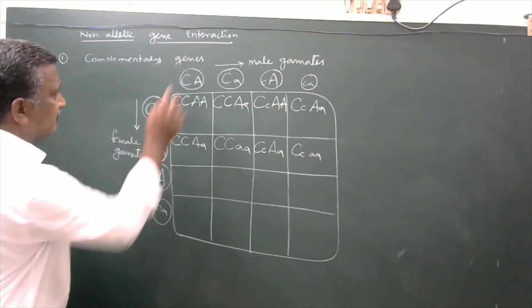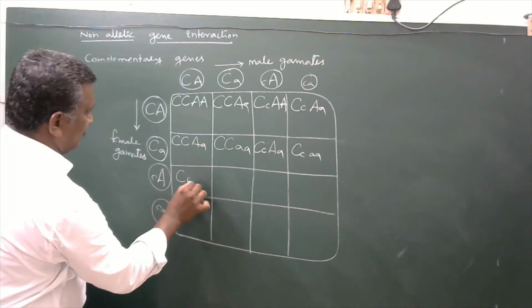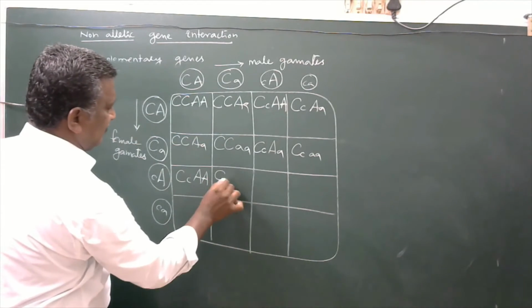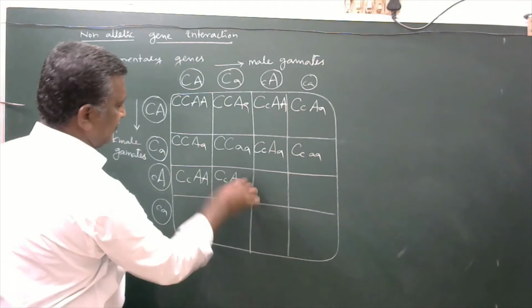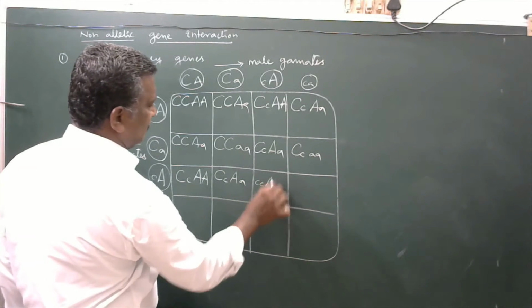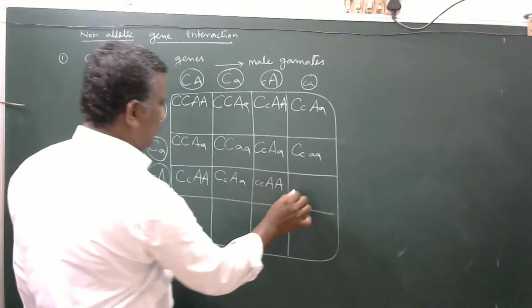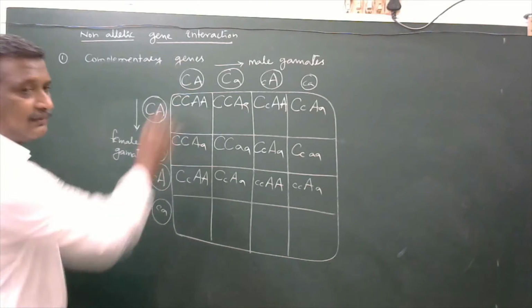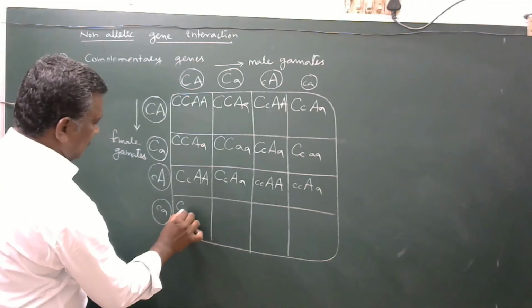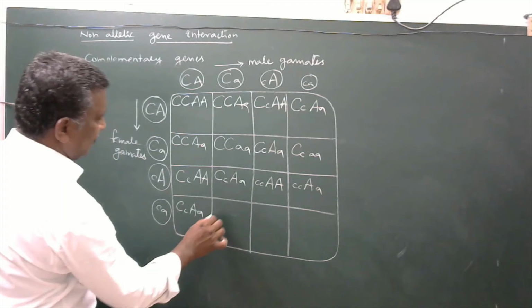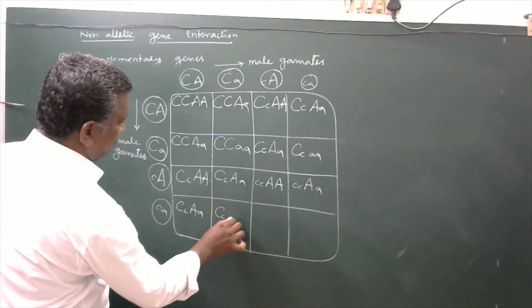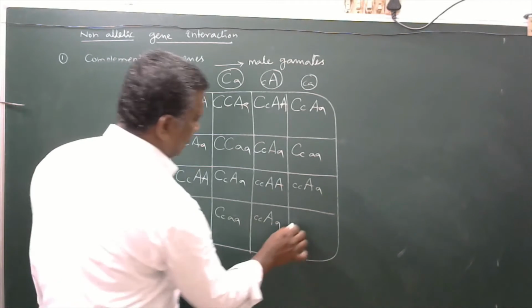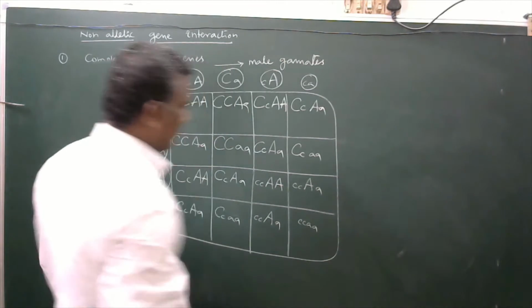Now this one with this one: capital C, small c, capital A, capital A; capital C, small c, capital A, small a; small c, capital A, capital A; small c, capital A, small a. Now this one with this one: capital C, small c, capital A, small a; capital C, small a, small a; small c, capital A, small a; small c, small a, small a.